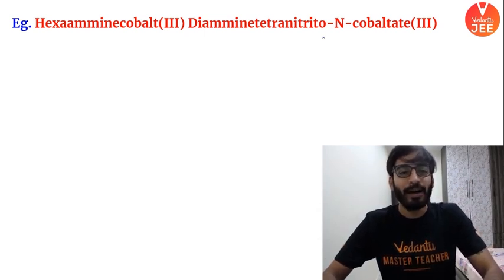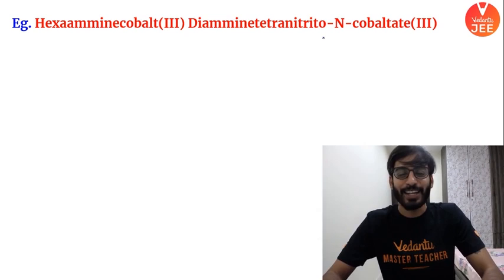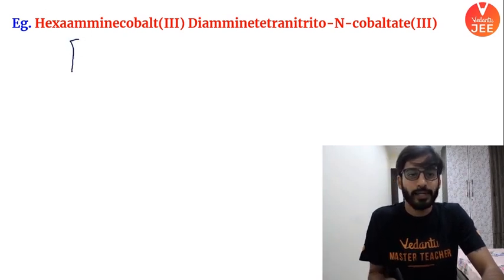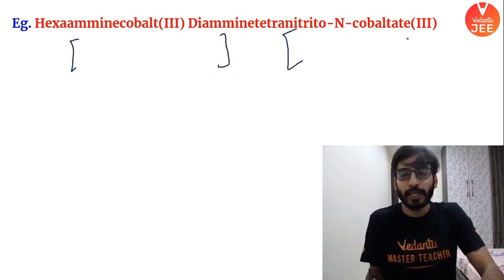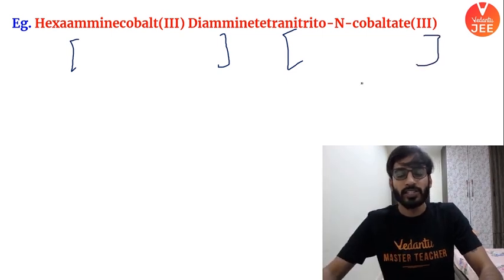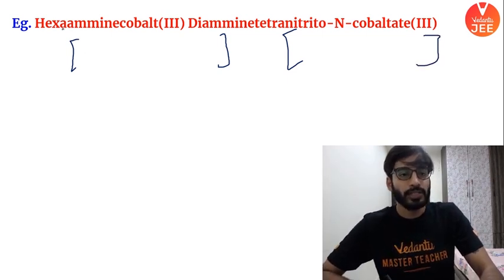Alright. So hexaamine cobalt. Now again a very good, very interesting structure. Very big actually. A big name, right? And if you notice carefully, it is a case where you will be getting 2 spheres. Cation and anion both are in coordination sphere. Alright, I'll just follow the instruction. Hexaamine, okay, so 6 times ammonia.